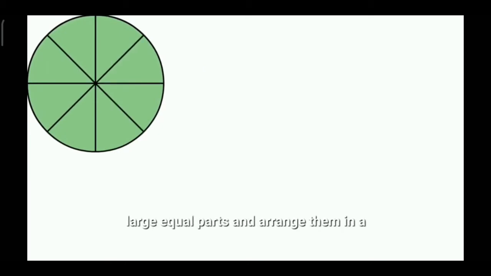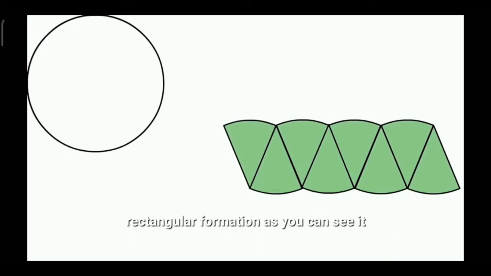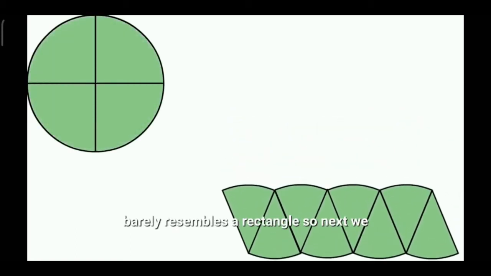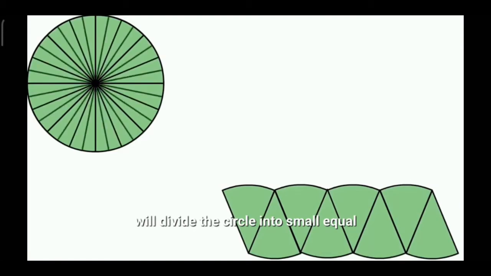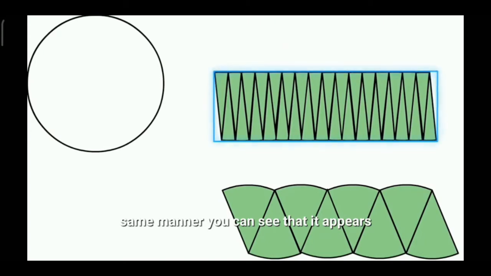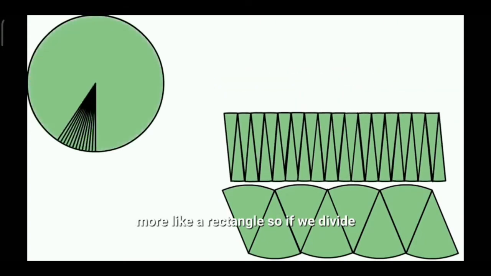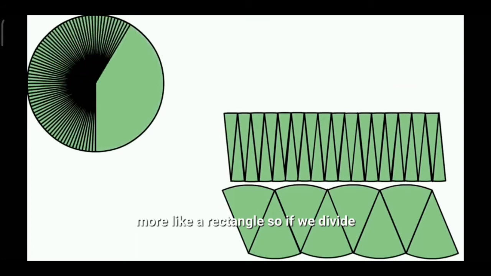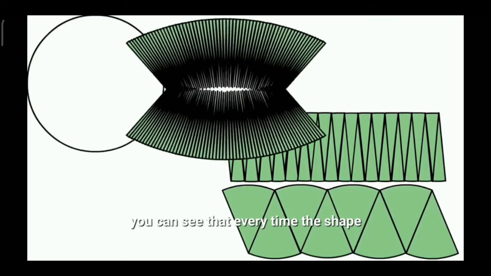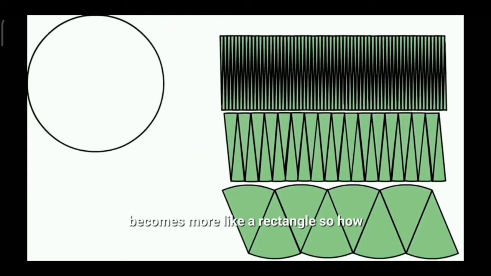Next, we will divide it into large equal parts and arrange them in a rectangular formation as you can see. It resembles a rectangle. So next we will divide the circle into small equal pieces and we will arrange them in the same manner. You can see that it appears more like a rectangle. So if we divide the circle into even smaller pieces, you can see that every time the shape becomes more like a rectangle.